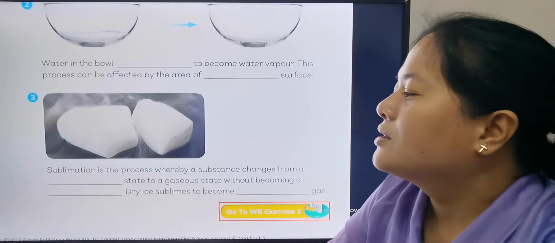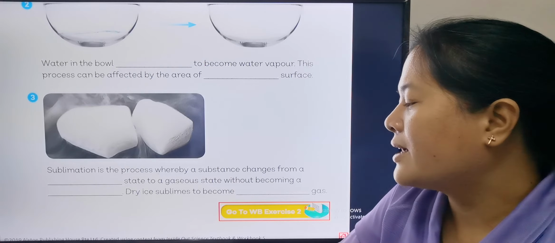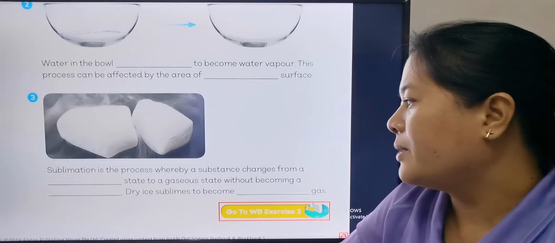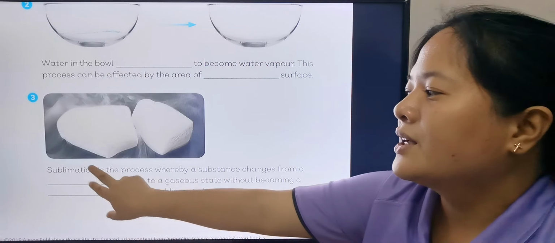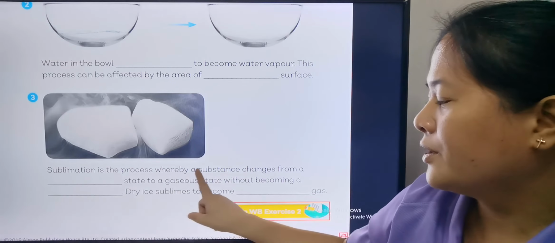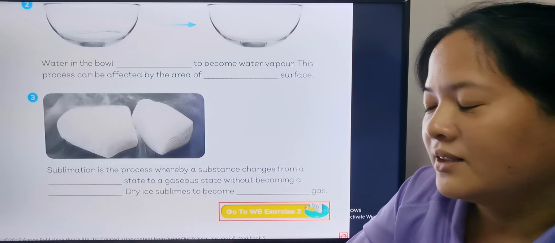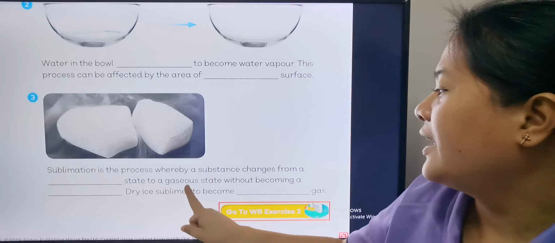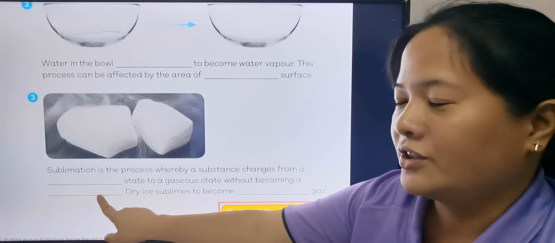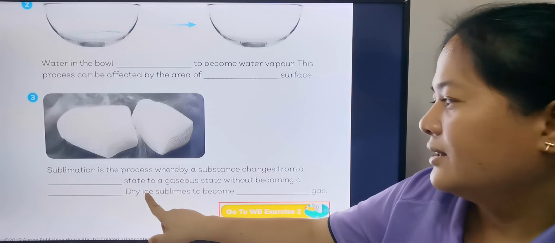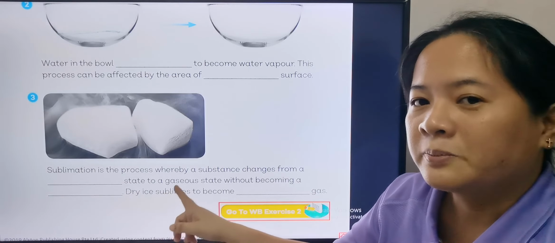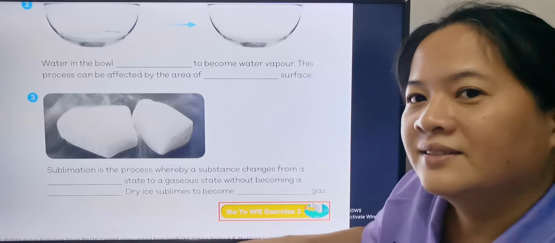And number three, sublimation is the process whereby a substance changes from a blank state to a gaseous state without becoming blank. So for sublimation, you go back to page 78. It's the process whereby a substance changes from what state into what state, into gaseous state without becoming what state? Dry ice sublimes to become blank gas. This one you can answer. Go back to page 78.